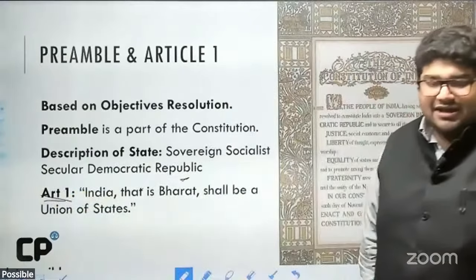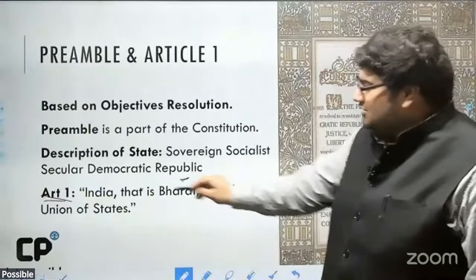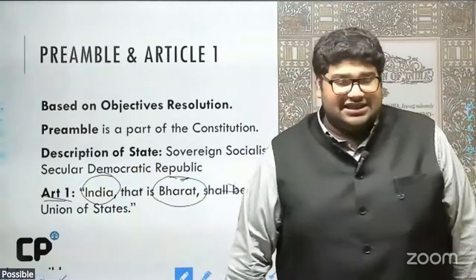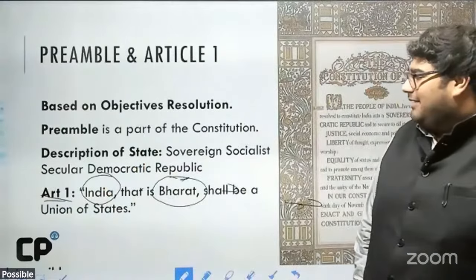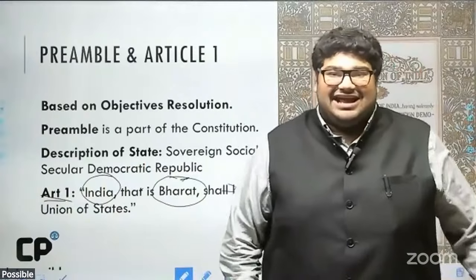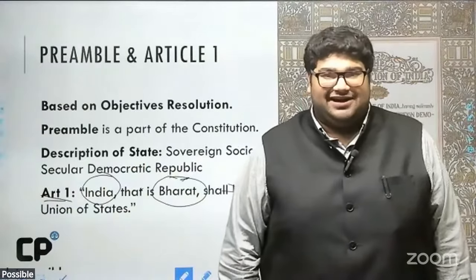Finally, I just wanted to mention Article 1, which describes the names of the country. What are those names? India and Bharat. In Article 1, India and Bharat are seen as translations of each other. India, the name of the country in English, and Bharat, the name of the country in Hindi.